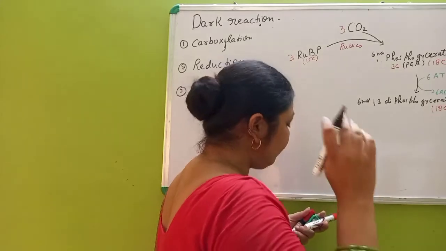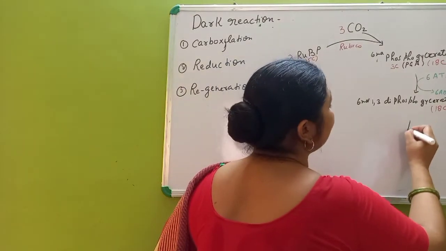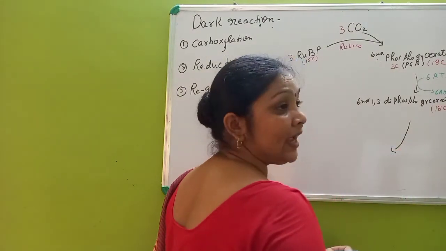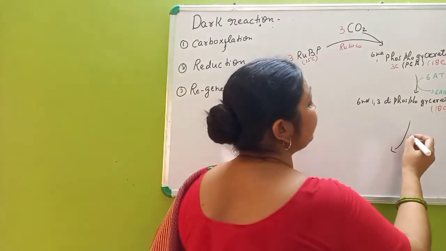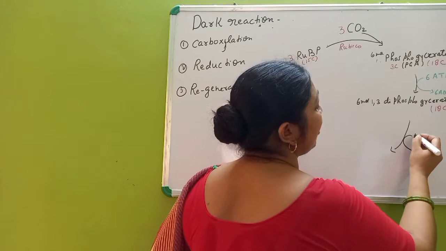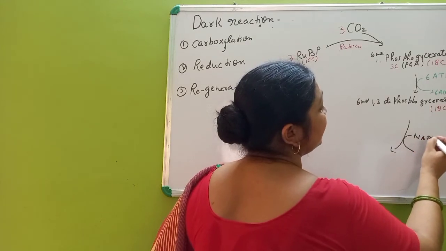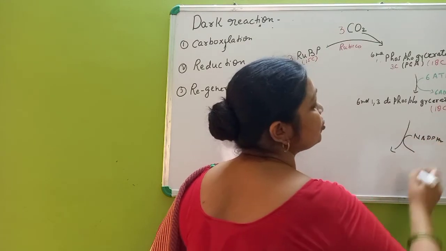For reduction we have to use the compound that is formed in the non-cyclic reaction, and that is the reducing agent NADPH2.